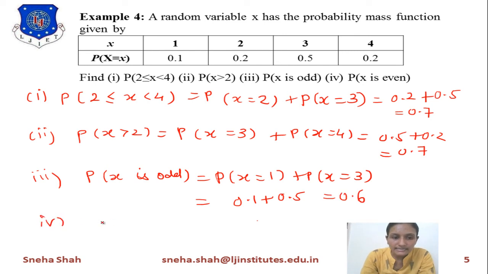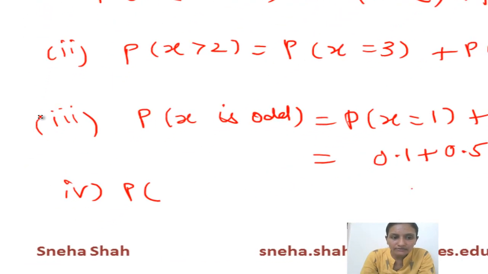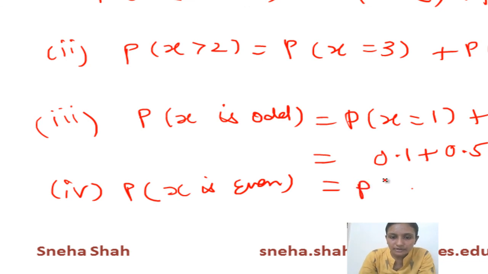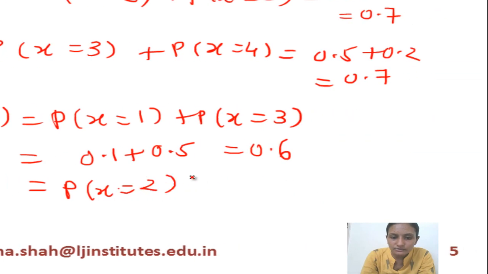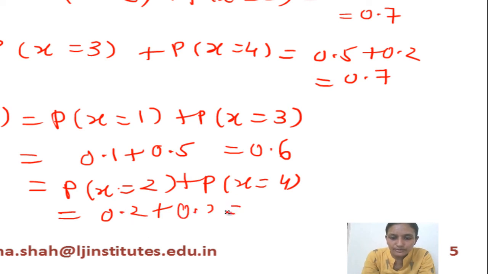Now the next is probability of x is even. From these, the even numbers are 2 and 4. So we will find probability of x equals 2 plus probability of x equals 4. Probability of x equals 2 is 0.2, and probability of x equals 4 is 0.2. So 0.2 plus 0.2 equals 0.4.